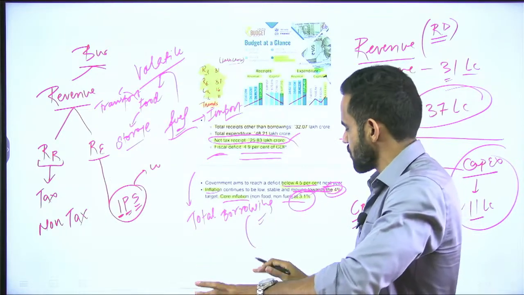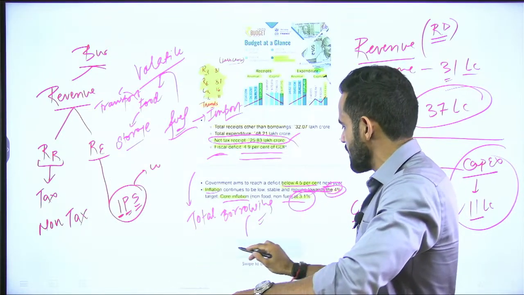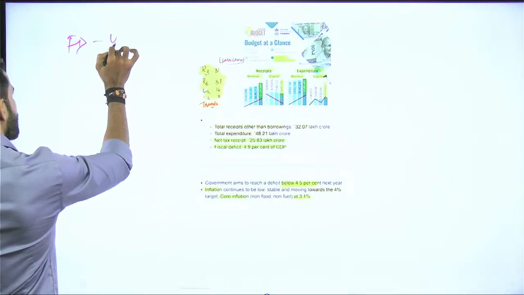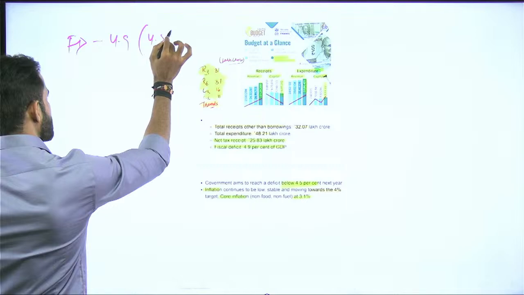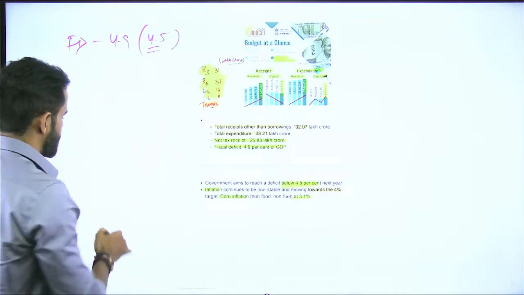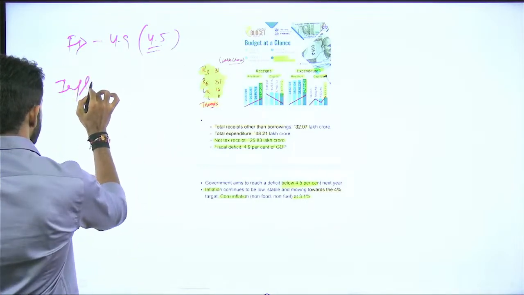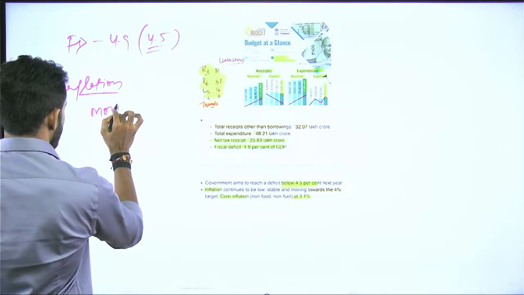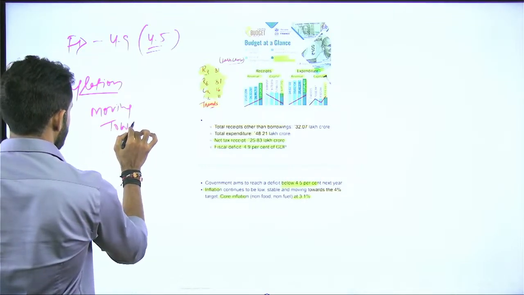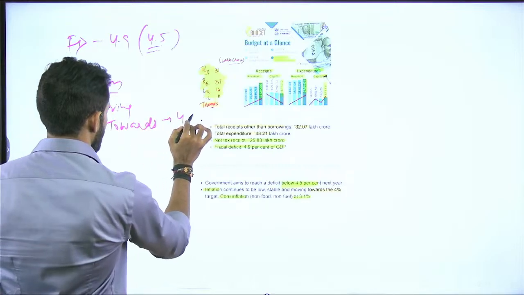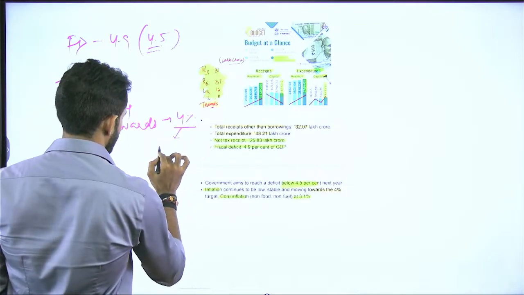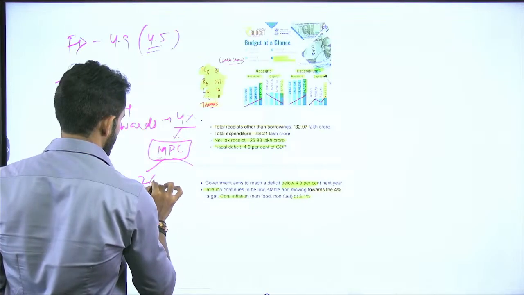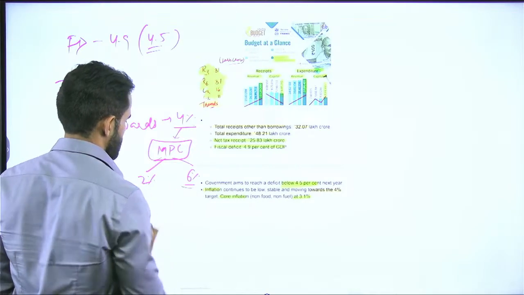So these are the important points from this first part: our fiscal deficit FD is 4.9. Target is that we will reach 4.5% by next year. Inflation, that is also under control, and that is moving towards 4%. Why 4%? Because that is the target for MPC. What is MPC? Monetary Policy Committee. The target is to maintain inflation in 2% to 6%.